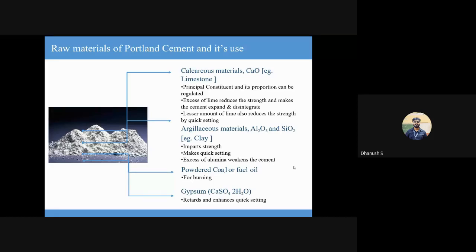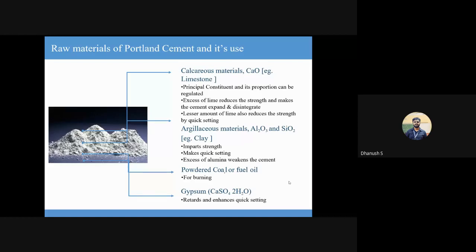This basically imparts strength, and it sort of complements the setting time, or maintains the setting time caused due to calcareous materials. It does not extend it or shorten it. It maintains that optimum time that is provided for you to handle the concrete before it starts hardening. Okay, and then excess of alumina, what happens is it leads to expansion and something called leaching, which we don't want, which leads to weakened concrete strength. So excess of alumina is also bad.